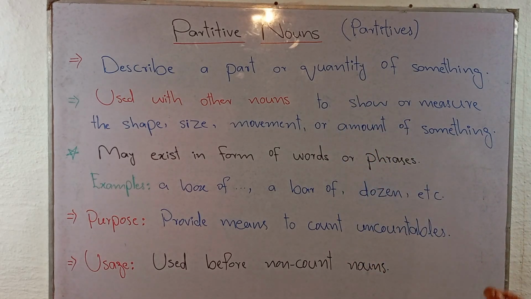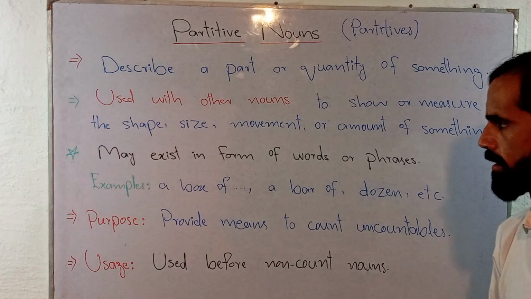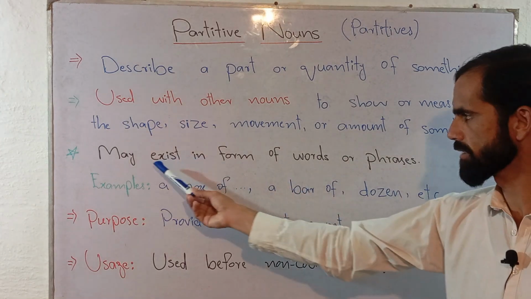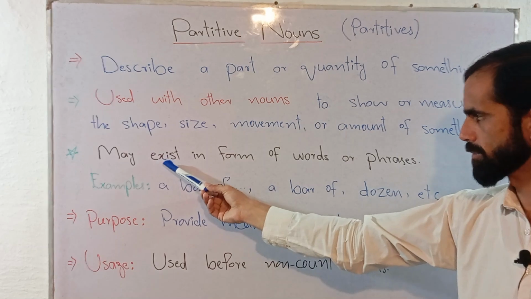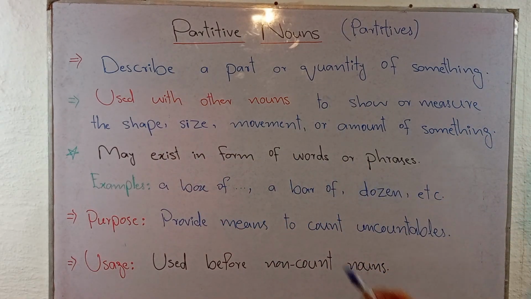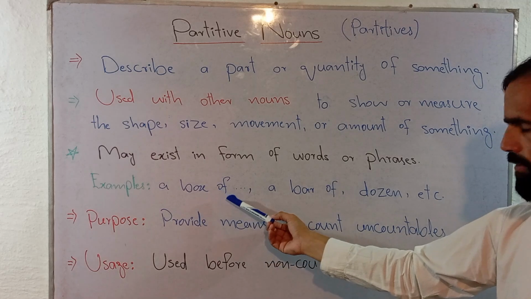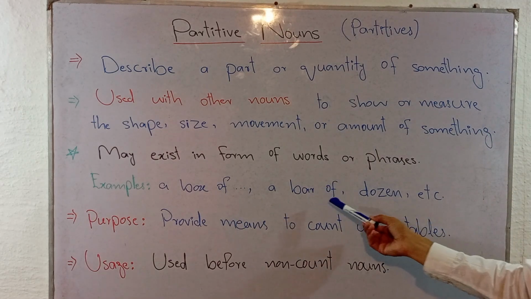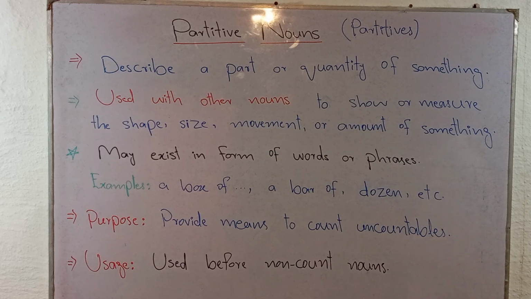So in which physical form can we find partitive nouns? Partitive nouns may exist in the form of words or phrases. Let's suppose a box of, here it is a phrase, or a bar of, for example a bar of chocolate. So a bar of is a phrase.